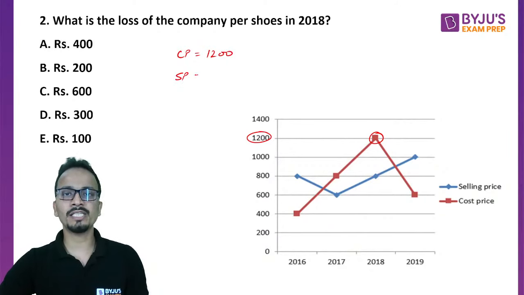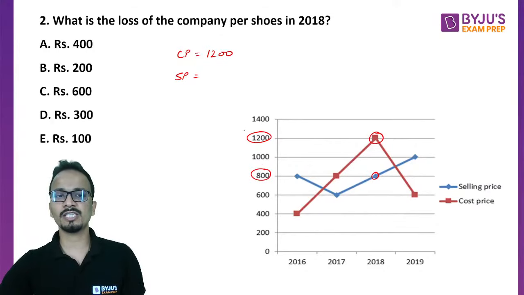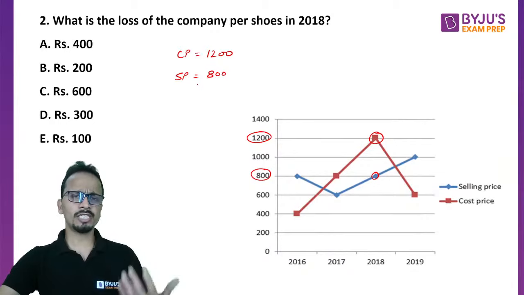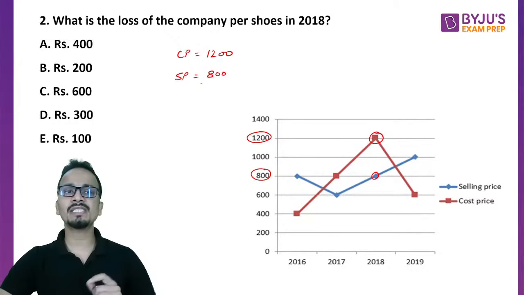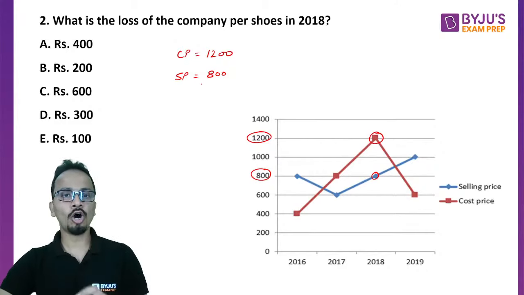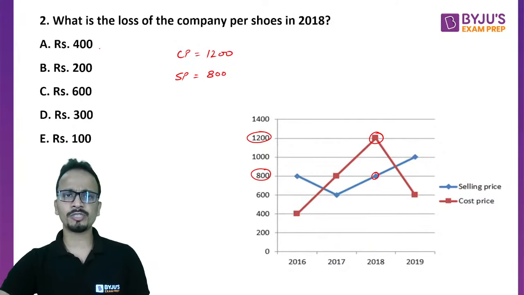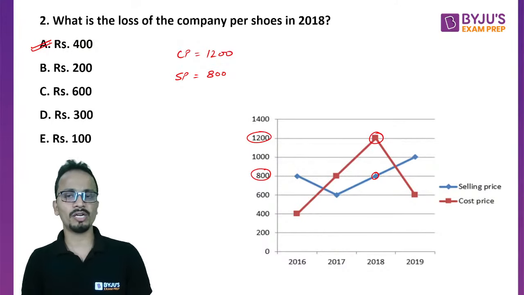And the selling price for the same year, 2018, is shown by this value, which is 800. So I have bought the article for 1200 rupees and I'm selling it at 800 rupees. That means I will bear a loss of 400 rupees. So the answer will be option A, that is rupees 400.